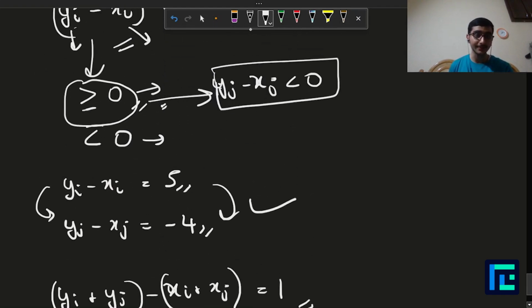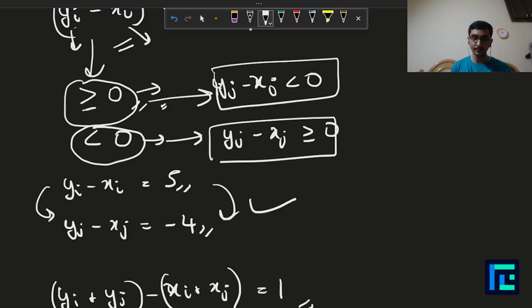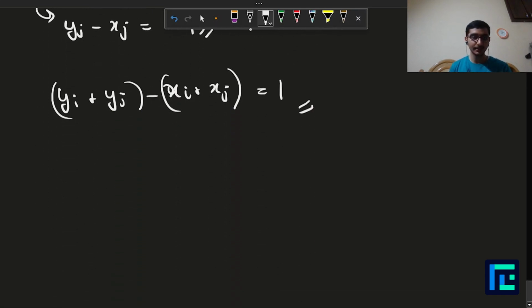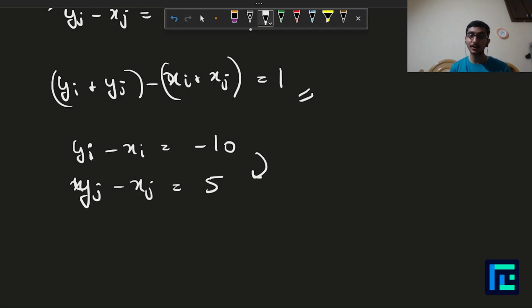Similarly, if a person has yi minus xi less than 0, I have to pair him with a person for whom yj minus xj is greater than or equal to 0. These two conditions are given, but you have to be a little bit more specific, because this is not always true. Let's say yi minus xi equals minus 10 and yj minus xj equals 5. They can't go together, right? So I have to be a bit more specific.